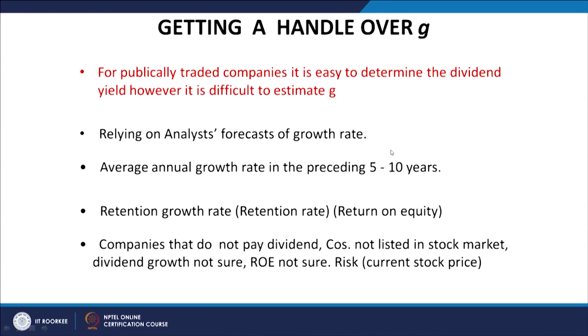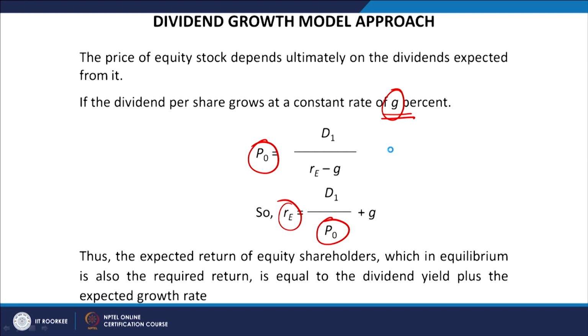And for the companies that do not pay dividends, or the companies that are not listed in the market, the dividend growth rate is not sure. So, return on equity is also not sure. So, there comes the problem. In case of the listed companies in the market, either you use the analyst's forecast, or the annual growth rate, or the retention growth rate. Either way the G can be calculated.